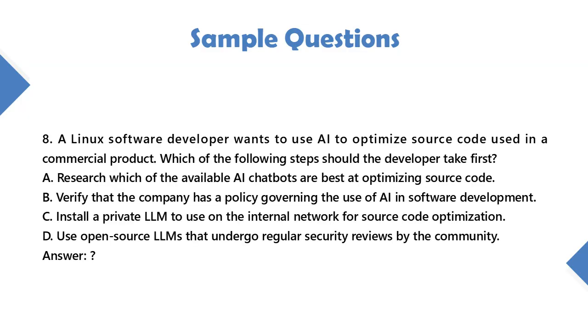8. A Linux software developer wants to use AI to optimize source code used in a commercial product. Which of the following steps should the developer take first? A. Research which of the available AI chatbots are best at optimizing source code. B. Verify that the company has a policy governing the use of AI in software development. C. Install a private LLM to use on the internal network for source code optimization. D. Use open source LLMs that undergo regular security reviews by the community.